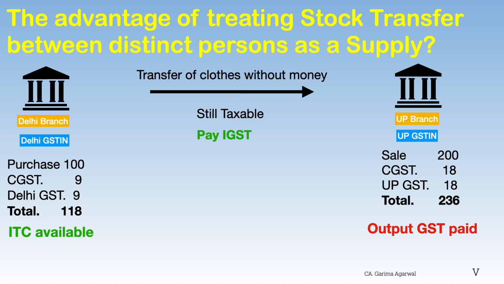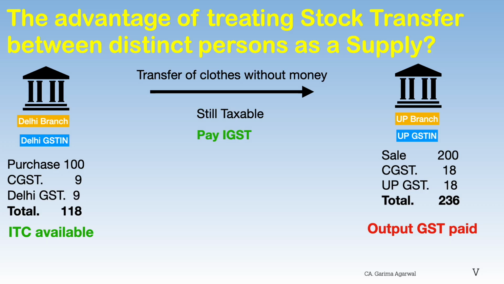Now let's suppose the raw materials were purchased at the Delhi branch, on which it incurred state GST, that is Delhi GST, and CGST. If the tax rate is, let's say, 18%, and this input tax credit is sitting in the Delhi branch's books. Now, the Delhi branch transfers to the UP branch without any invoice and without any consideration, let's suppose.